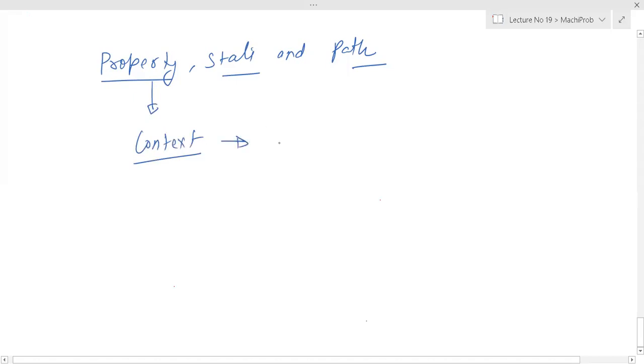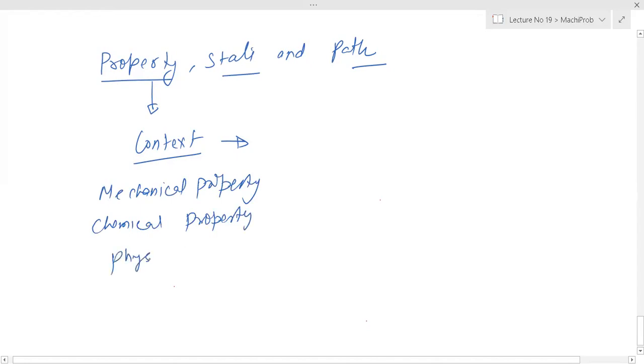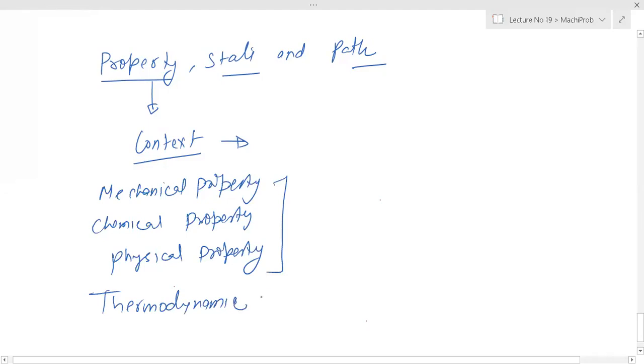So here there are many properties. It can be a mechanical property, chemical property, maybe physical property. But here we are interested in a thermodynamic property. So basically, in which context we are talking.